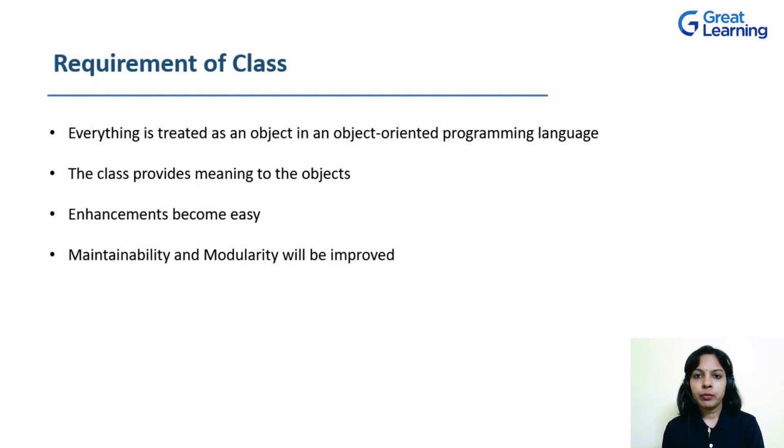WagonR is of type car. Or i10 belongs to the class of cars. So car is what here? A user-defined type. And all the examples which I gave for a car, that is Maruti 800, WagonR, i10, these all are objects of that class car.